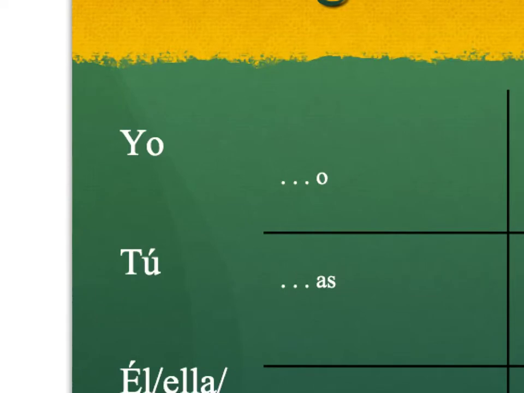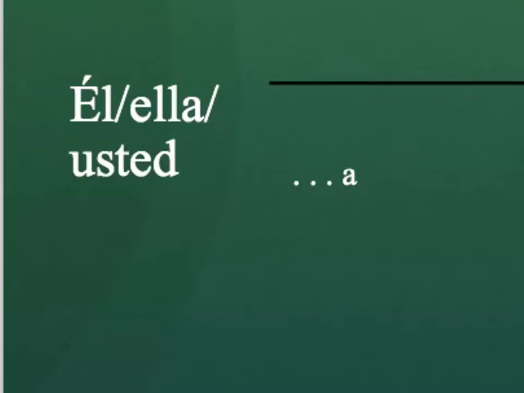What if you are doing the action, and you want to talk directly to somebody or maybe ask somebody a question? Well, the correct ending then is as. If we want to say he or she is doing something, we use a as our ending. Or if we want to say you formal, usted, that would also be a as the ending.